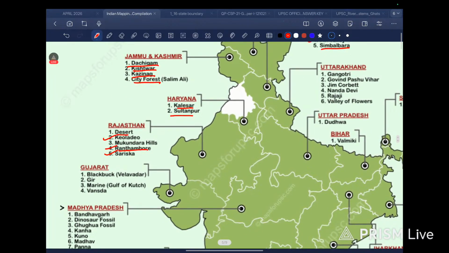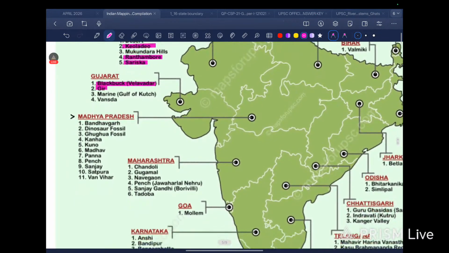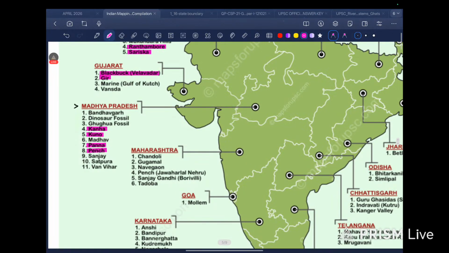Okay. Sariska. Let's remember these. Let us highlight instead of marking. Kaladev, Ranthambore, Sariska. In Gujarat we have Black Buck. Yeah, this is important. Black Buck, Gir. Then Vansda Marine. Okay. In Madhya Pradesh we have dinosaur fossil, Kanha. Yes, Kanha National Park. Kuno National Park. Madhav, Panna. Then we have Pench, Sanjay, Satpura, Van Vihar.